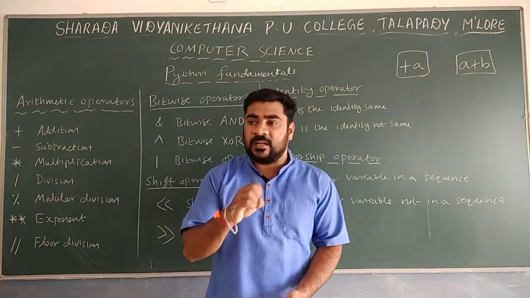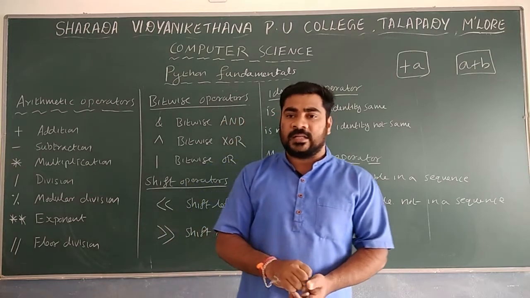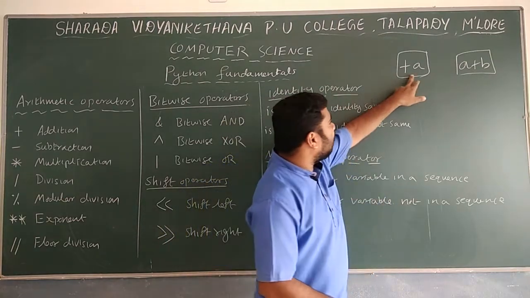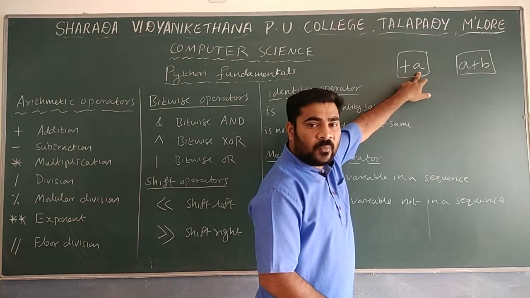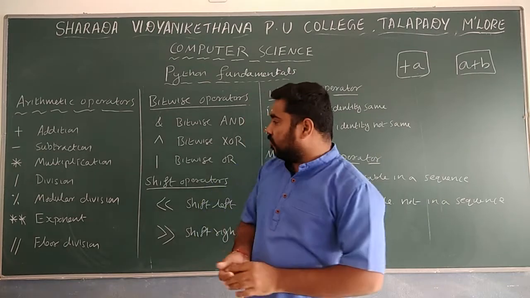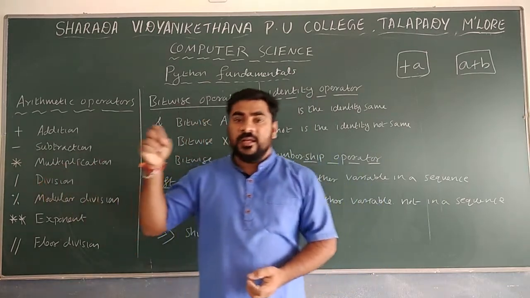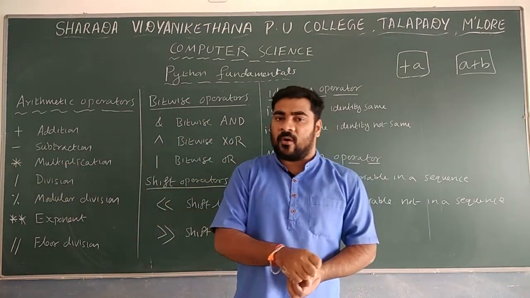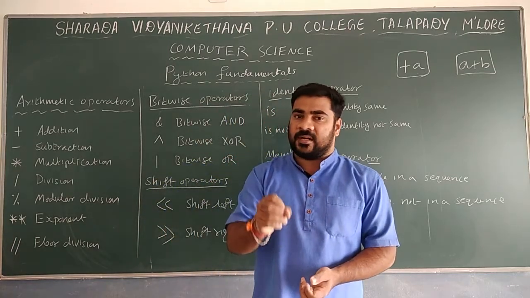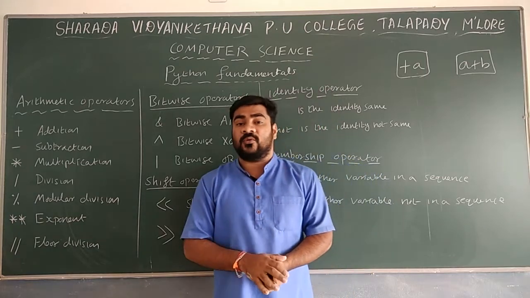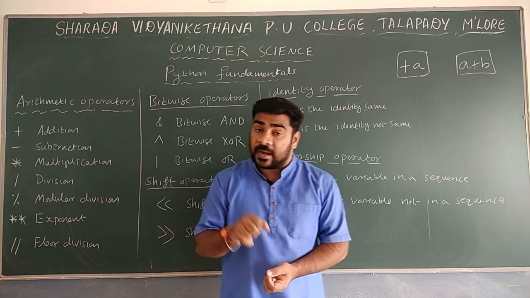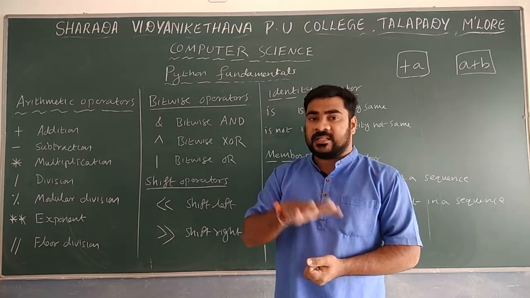Now remember, is there a difference between the unary operator and the binary operator? In case of unary operator, only one operand is required. In case of binary operator, two operands are required. So whenever the plus operator is used along with only one operand, that is known as unary operator. Whenever the same plus operator is used along with two operands, then that is known as binary operator. Remember, that is the difference.